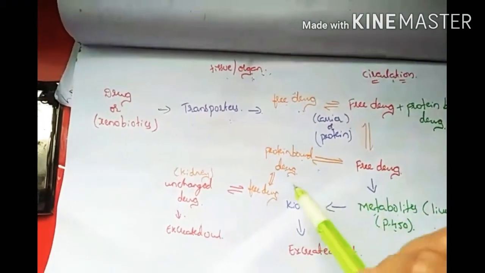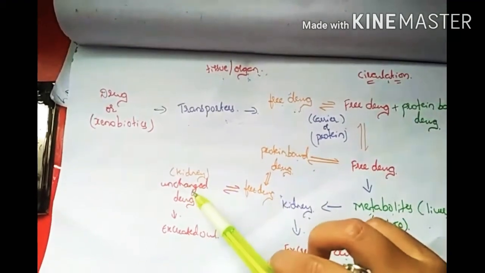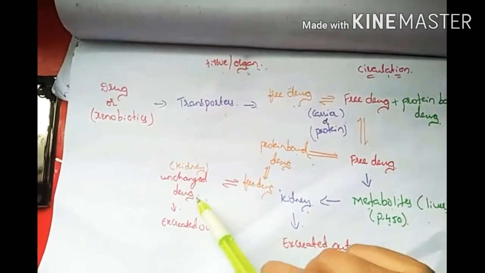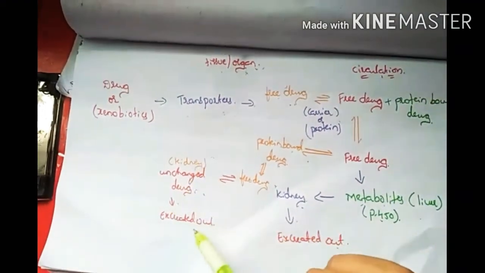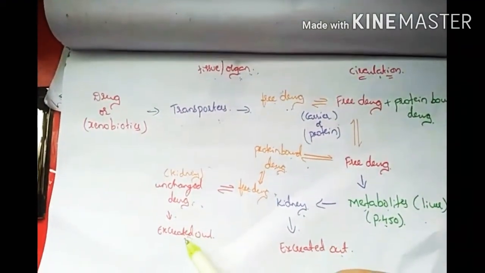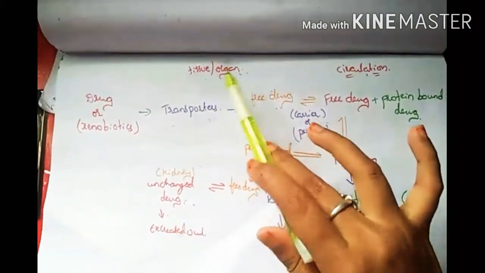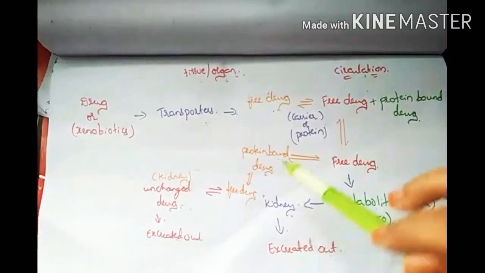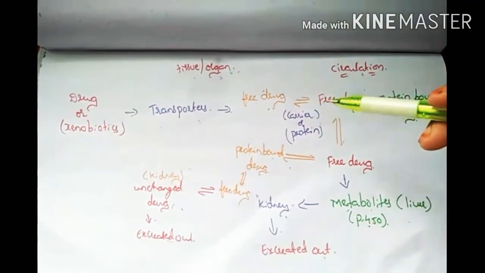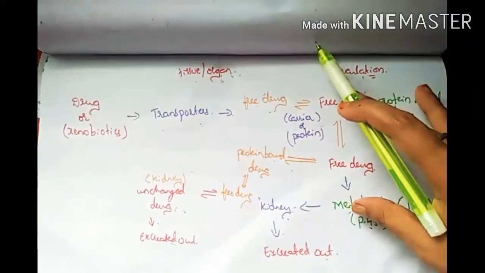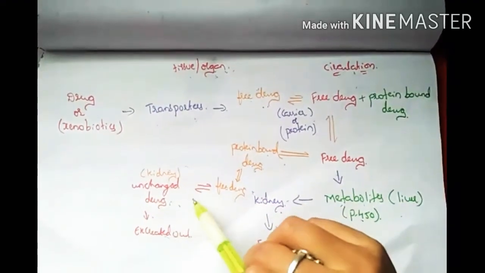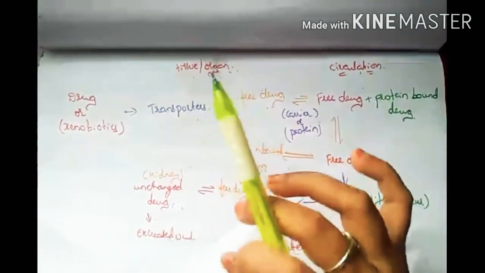In metabolites, the free drug can be in unchanged form. It is unchanged in the kidney, so it can be excreted out. Through tissue or organ it will be unchanged form. Through circulation the molecules can be changed completely, and metabolism takes place, while in tissue or organ it remains unchanged.